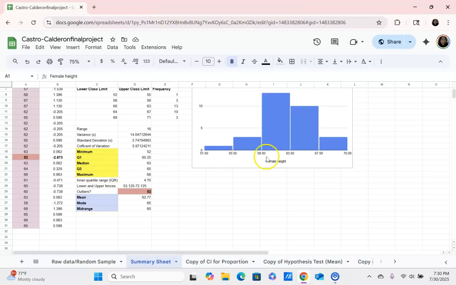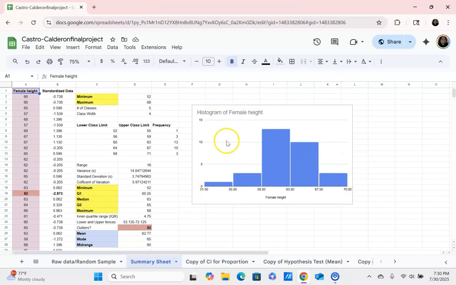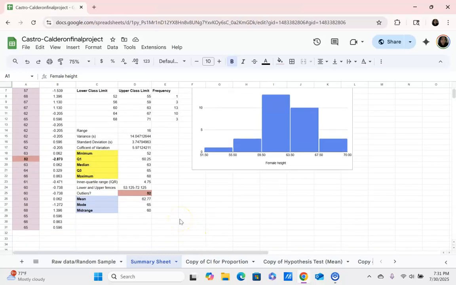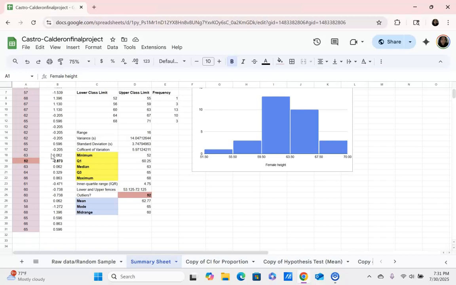I constructed this distribution chart, this histogram, because the distribution was roughly bell-shaped, even on both sides. It's not skewed to the left or right, it's pretty even. I decided that the most relevant measure of center was the mean, and the closest value to the mean was 63 inches. As we can see, it is the closest value to 0, meaning that the closer it is to 0, the closer it is to our mean.